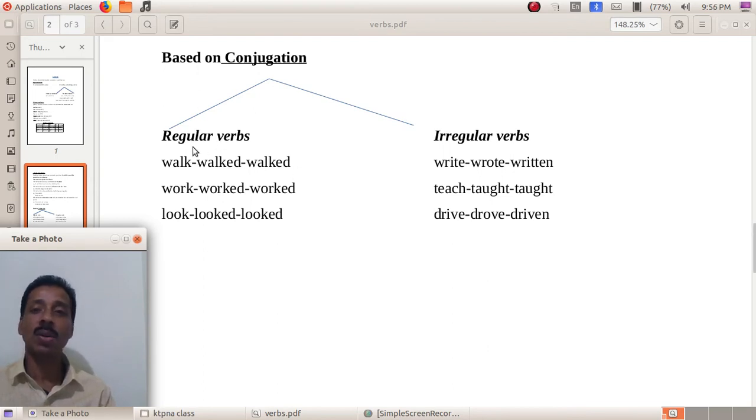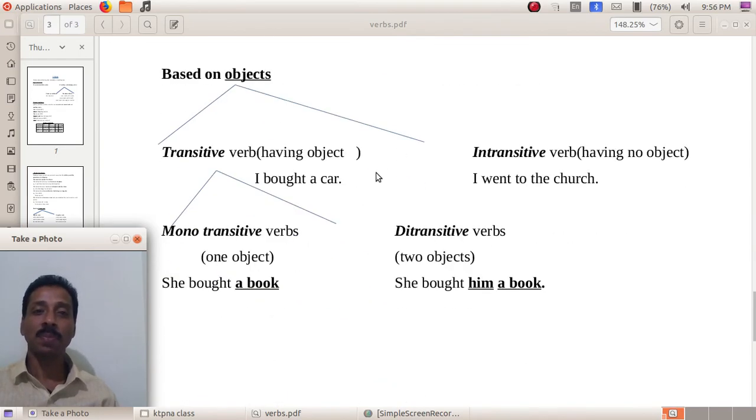Such verbs are called regular verbs. But irregular verbs take different words as V2 and V3. Write, wrote, written, teach, taught, taught, drive, drove, driven, etc. So based on conjugation, regular verbs and irregular verbs are there.